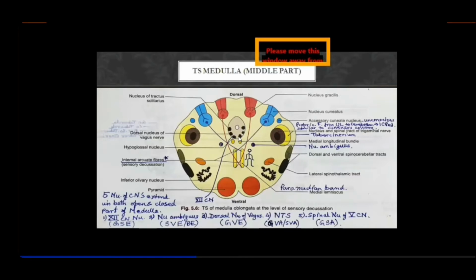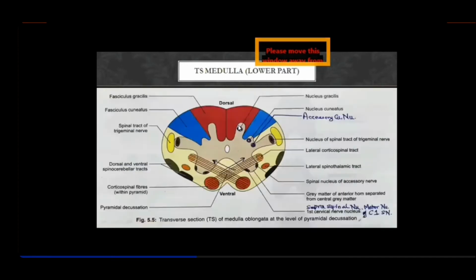Although the gray matter has now shrunk, if you remember the previous slide, the gray matter was extending into the white matter to enclose those nuclei: nucleus gracilis, nucleus cuneatus, accessory cuneate, spinal nucleus of the trigeminal, right?